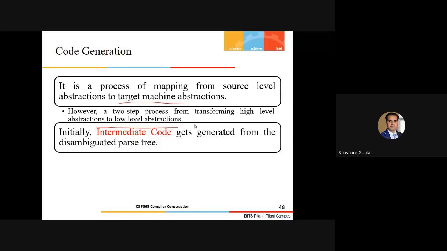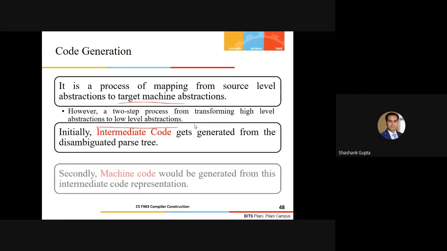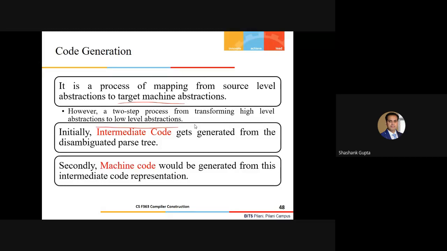So we will say that this exactly is not the machine code, but still it is somewhat closer to the machine code. Fine. And then, once we have generated this, the final assembly language code, or the target level code, or you can say machine code, would be generated from this intermediate code representation. So these two processes need to be followed for the final machine code generation.